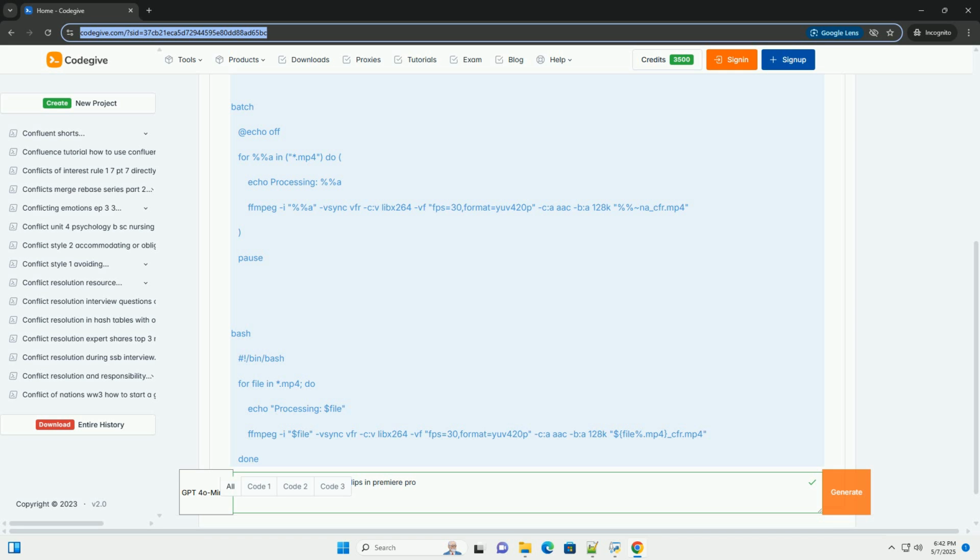You can create a simple script, for example a .bat file on Windows or a .sh file on macOS/Linux, to loop through a directory of files and apply the conversion command to each one. Example batch script, Windows: this script will process all .mp4 files in the current directory, converting them to CFR with a frame rate of 30 fps and adding _CFR to the file name. Example batch script, macOS/Linux.